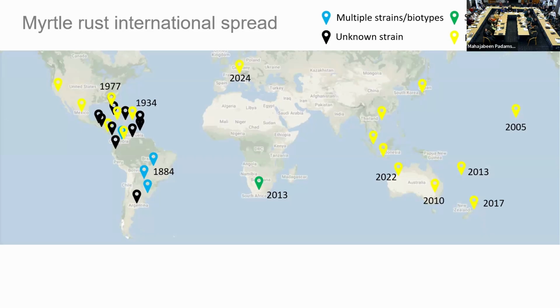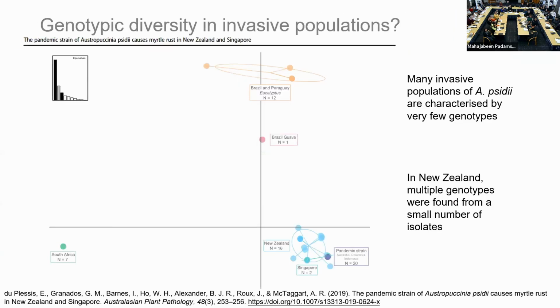Similar kind of patterns in terms of clonal populations have been reported in Hawaii, New Caledonia, and other invasive populations. And then some work was done looking at isolates from New Zealand. And so what we have here is a PCA. We've got some isolates from South Africa in the bottom left corner in green there, and then some isolates from the native range at the top, and then the pandemic isolates cluster all down here in the bottom corner. All of the isolates that were sampled from Australia are all identical, so there's 20 different samples there, but they're all like right on top of each other.